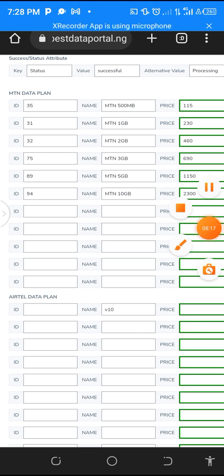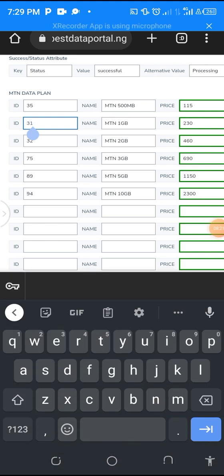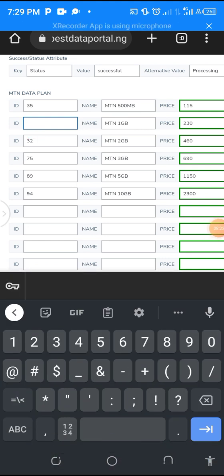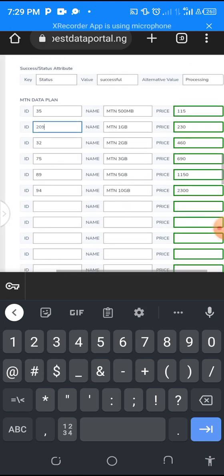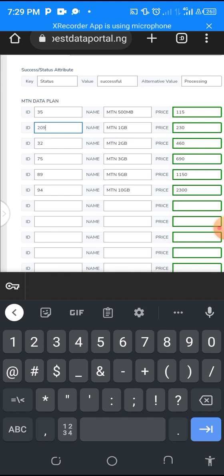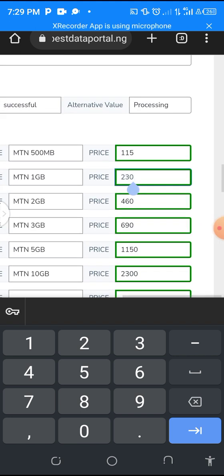Okay. So you change the 31 to 209, and it is still 1 gig. We are under SME. Don't forget we click SME. Then the price. So let's assume you are making your price to be 250 for basic user, which is the customer level, the free level.